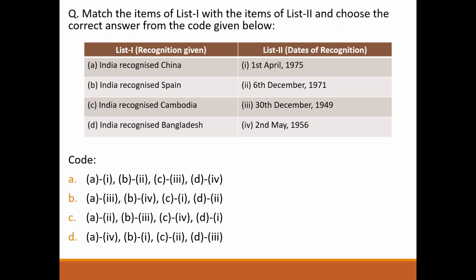Next question, match the following. List 1, recognition given. List 2, dates of recognition. India recognized China on 30th December 1949. India recognized Spain on 2nd May 1956. India recognized Cambodia on 1st April 1975. India recognized Bangladesh on 6th December 1971. So answer will be option B.